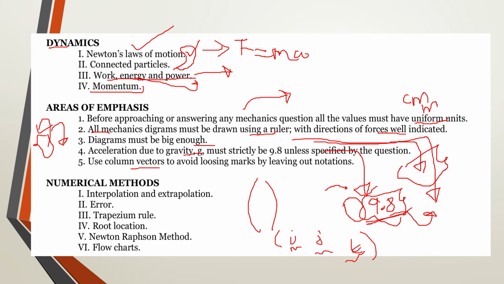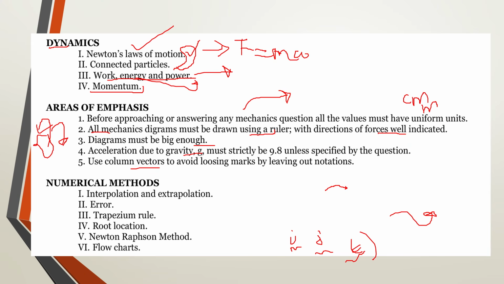But vectors, I once again emphasize this: make sure that you have notations. The variable that is equating to this column vector must carry a vector notation. Without vector notations, the entire question is going to be marked wrong. You'll be losing all the 12 marks the moment you leave out vector notations. When you're dealing with vectors, you need to be extremely careful. They look like simple questions, but we are very strict on their marking.